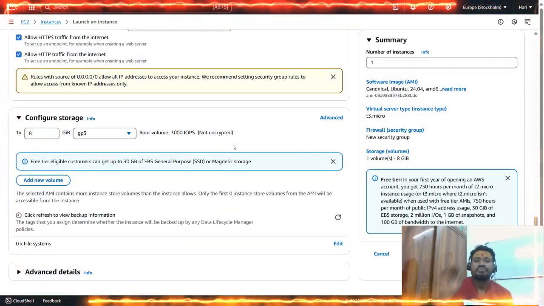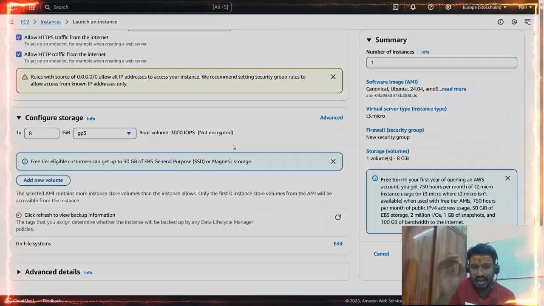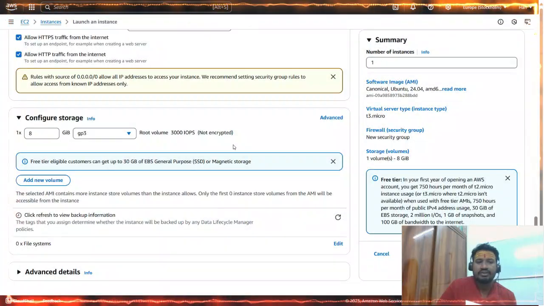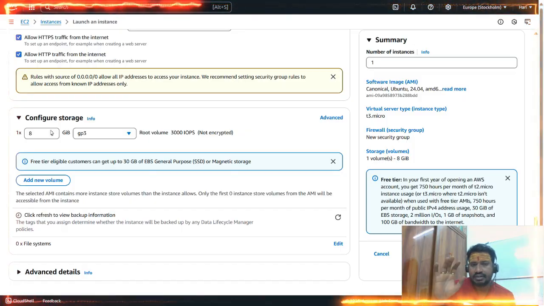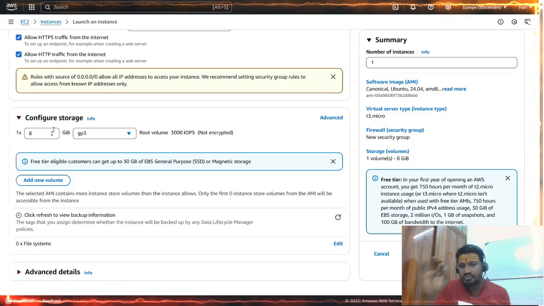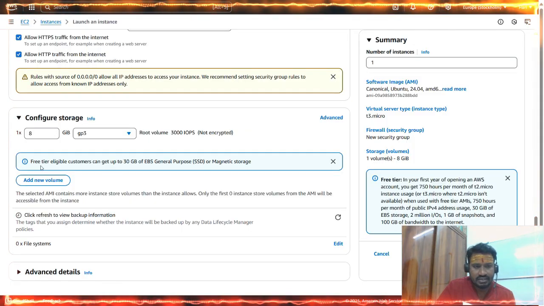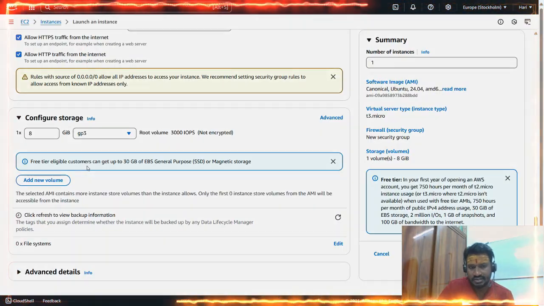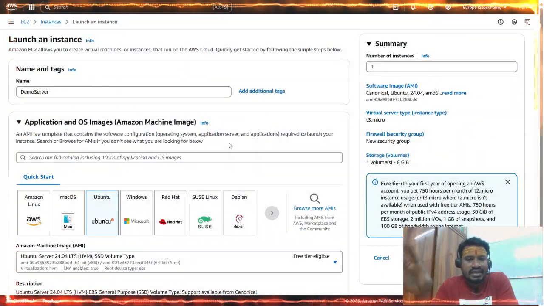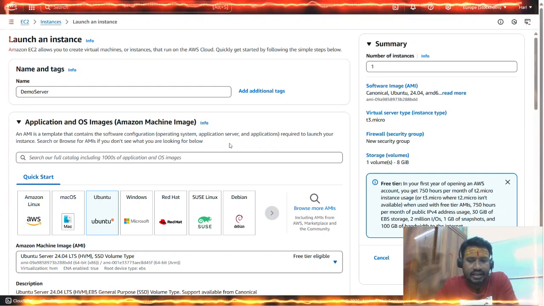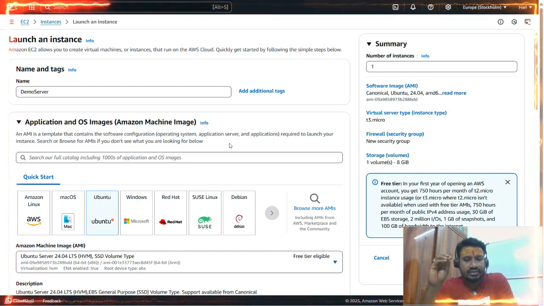What is the storage that you want to configure? By default, I'll go with 8 GB, which is my default configuration, and it is free tier eligible. As you can see, it says free tier eligible for customers. So friends, I have configured all the basic requirements that are asked by AWS to create or launch an instance.